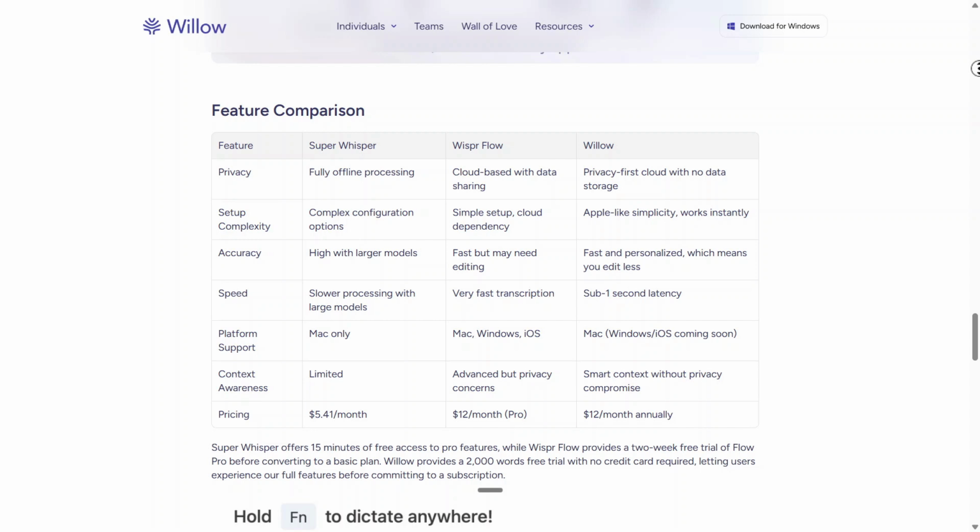Looking at this feature comparison table, I can see the clear differences in pricing, platform support, and setup requirements. Superwhisper is a fantastic choice if I want deep customization and offline security, whereas Wispr Flow is perfect if I want a plug-and-play solution that works everywhere. Both of these tools are excellent for saving time and reducing the strain of manual typing in my daily workflow.